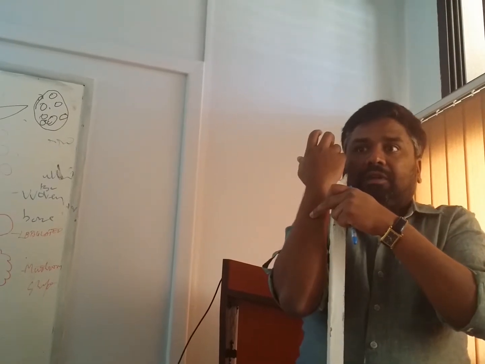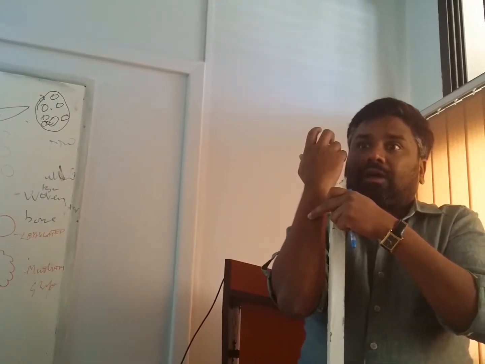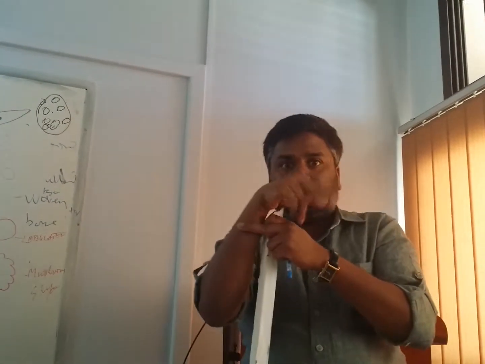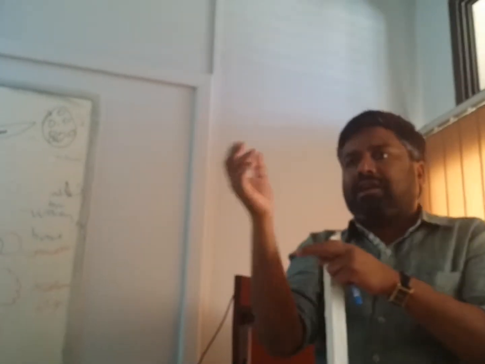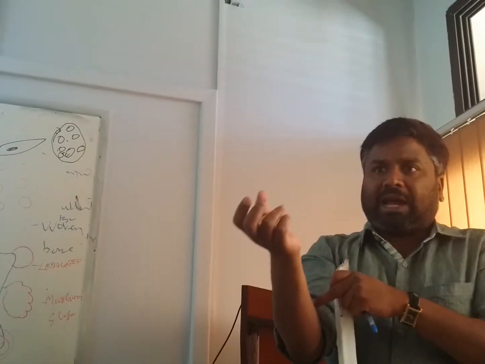So these two are from the ulnar artery. The radial artery has no big branch in the forearm, except those which go to the elbow and the wrist. Other than that, there are small muscular branches.